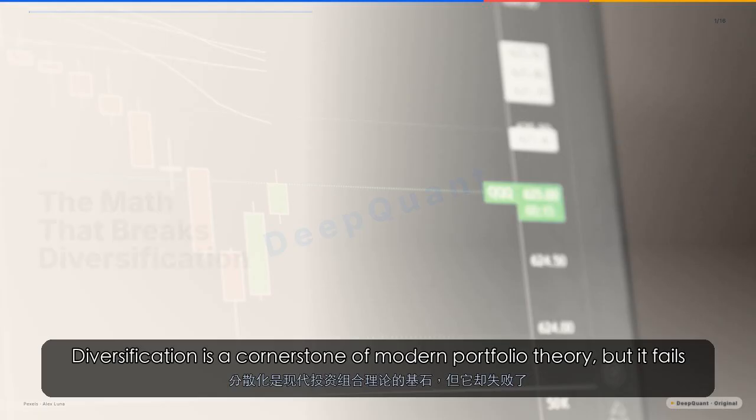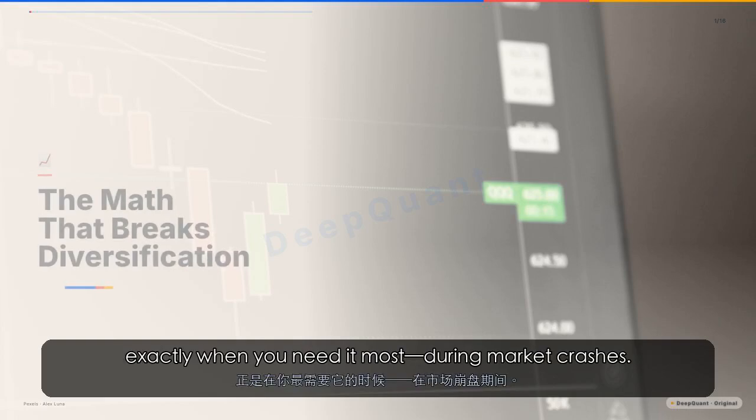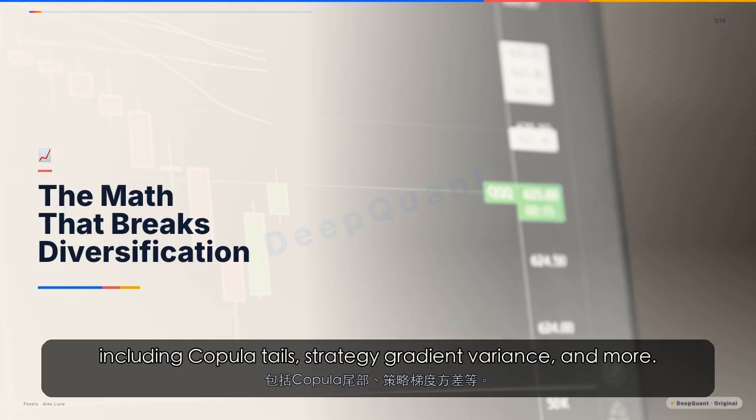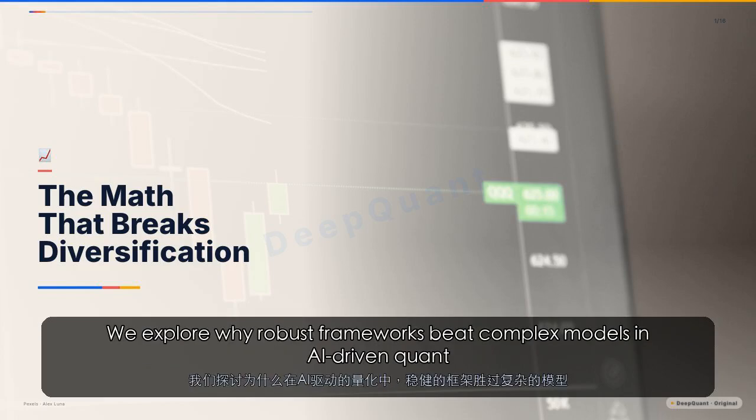Diversification is a cornerstone of modern portfolio theory, but it fails exactly when you need it most, during market crashes. This episode dissects the mathematical machinery behind that failure, including copula tails, policy gradient variance, and more. We explore why robust frameworks beat complex models in AI-driven quant finance.